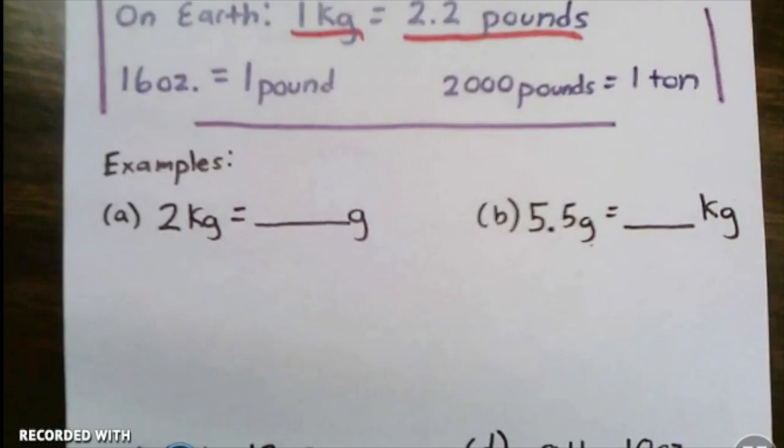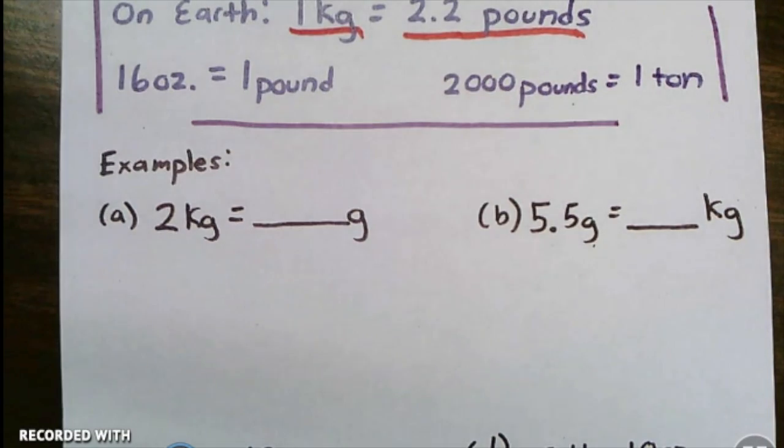16 ounces is 1 pound, 2,000 pounds is 1 ton. All right, converting. So here we got 2 kilograms equals how many grams?